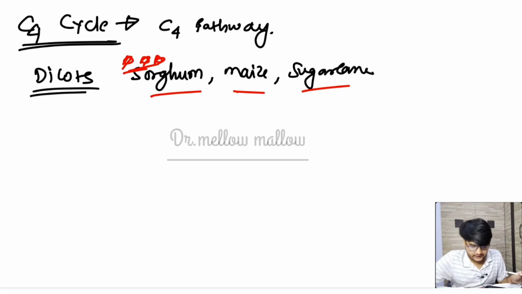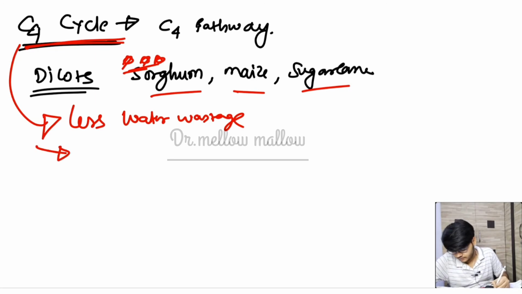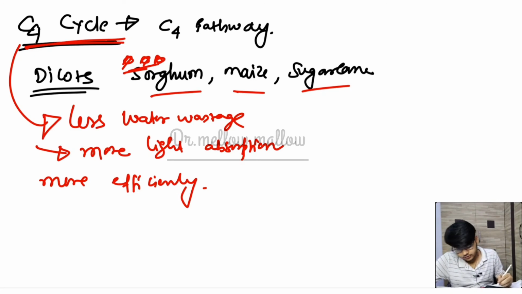Now in the C4 cycle you will see that less water is needed. There is less water wastage, more light absorption, and more efficiency. You will see some detail about it, and you will also see that it shows Kranz anatomy. We will learn about this Kranz anatomy now.